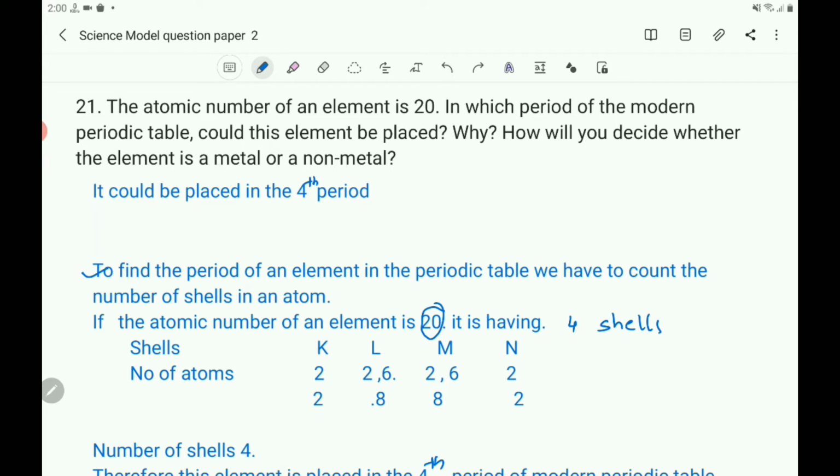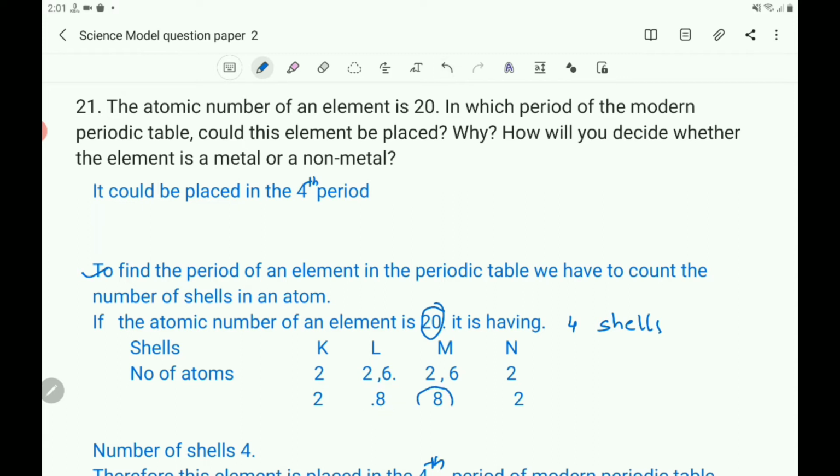Because it is having only the subshell, its capacity is 2, so it is having 2 electrons. And L shell is having S and P. So the capacity of S subshell is 2 and capacity of P subshell is 6. So 6 plus 2, here 8 elements. L shell is having 8 elements.